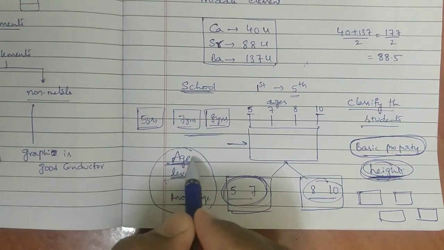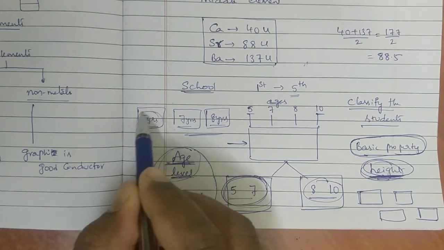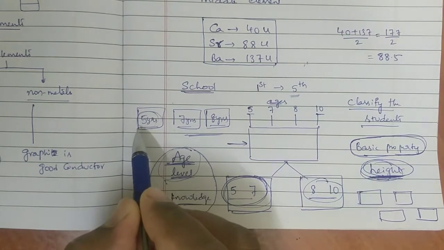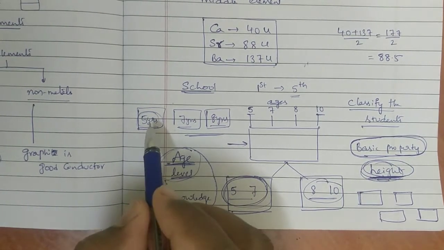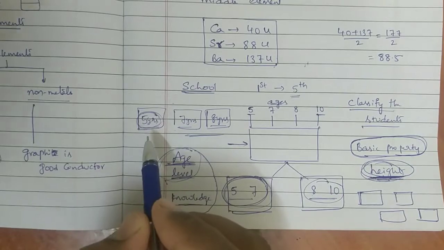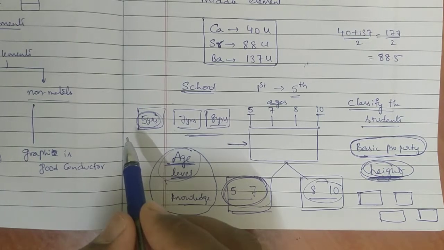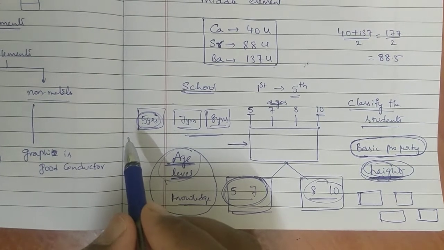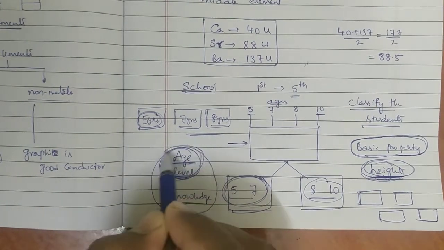I took the basic property as age level, but the remaining properties are also almost the same. 5 years age level heights will be almost the same. One or two exceptions might be there, but all the 5-year students are in the range of the same height. Their knowledge level is the same. Is it correct or not? Their thinking level is the same. All these are the same when we take one basic property, age level.